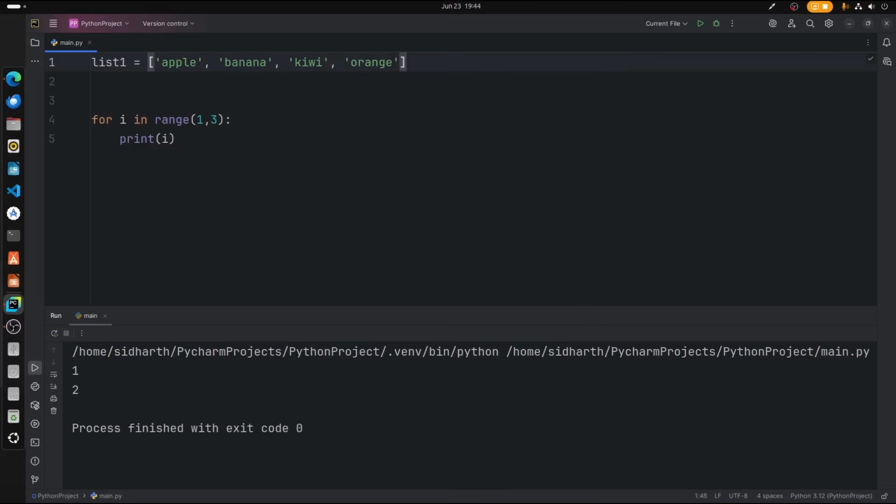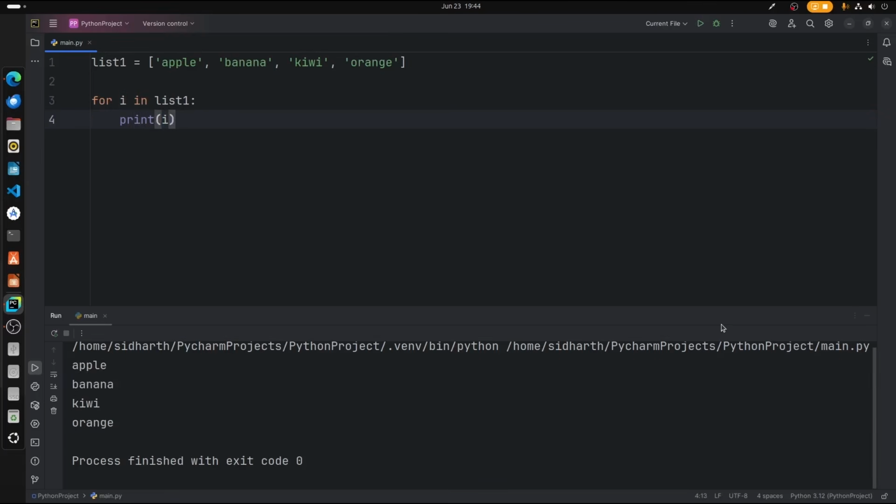Okay, so I have created a list of fruits, and now what we're going to do here is set the range as the list. So we're going to pass that list. For i in list, we're going to print the i values. So let's just print this. As we see here,